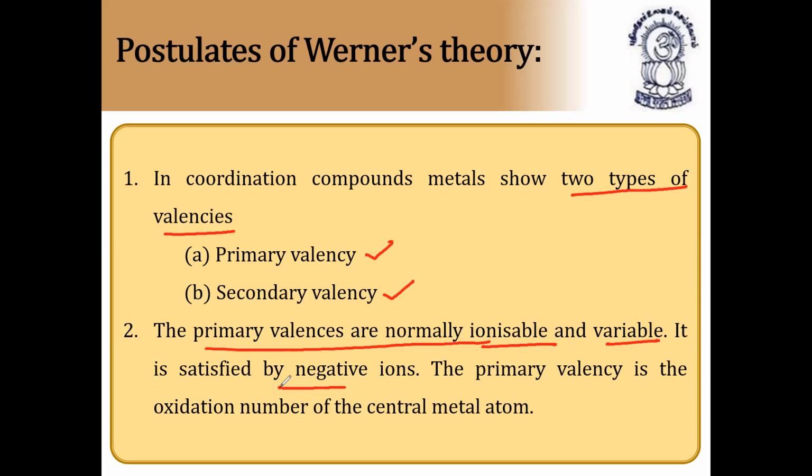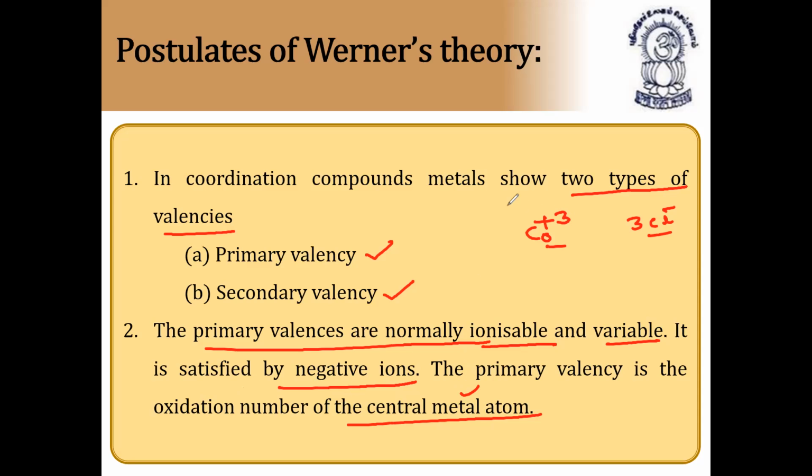It is satisfied by negative ions. The primary valency is the oxidation number of the central metal atom. In the previous case, we had +3, so it has 3 chloride ions, 3 Cl-. Both plus and minus cancel, so the primary valency is nothing but the oxidation number of the central metal atom.